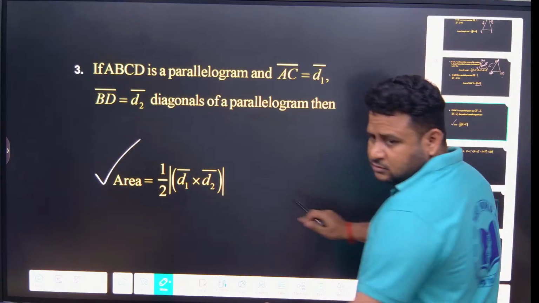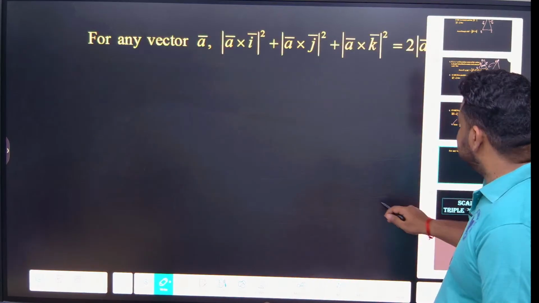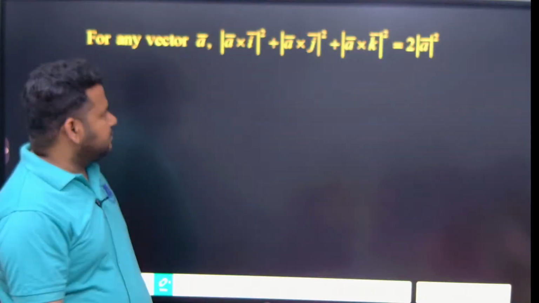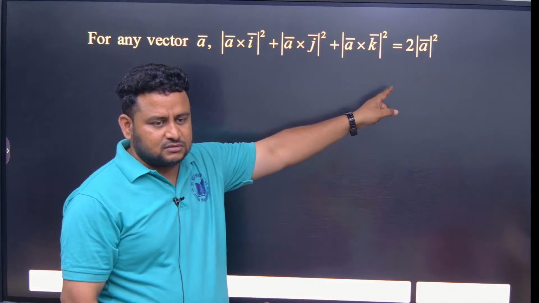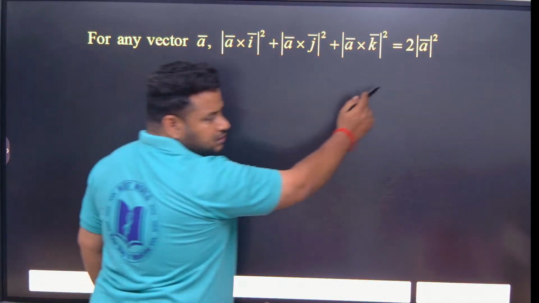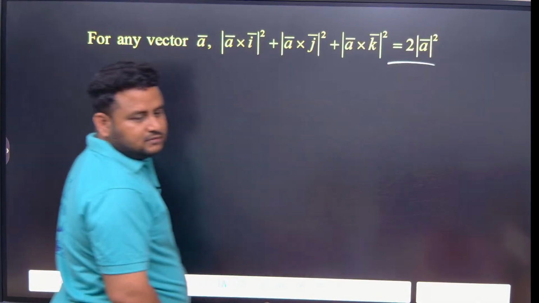Now this is one thing. What I am going to tell now is very important. For any vector A, (A cross I) whole square plus (A cross J) whole square plus (A cross K) whole square will be equal to 2 times the magnitude of A whole square. So for any vector A, you can write it as 2 times the magnitude of A squared.